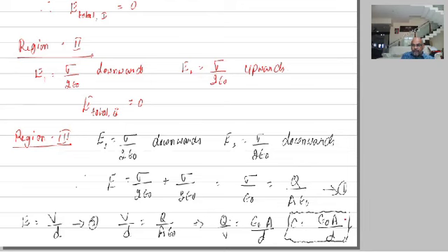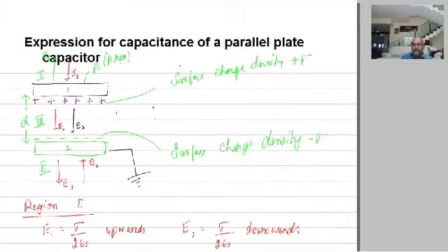Therefore the capacitance of a parallel plate capacitor depends on the area of the capacitor, that means size and shape of the capacitor. It also depends on the gap, the distance between the two plates of the capacitor. In the next derivation we will learn that it also depends on the dielectric medium placed in between the two plates of the capacitor. Very simple derivation. Students, I'll tell you one thing. Remember the diagram and its explanation.